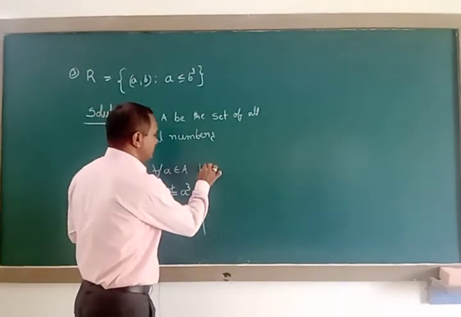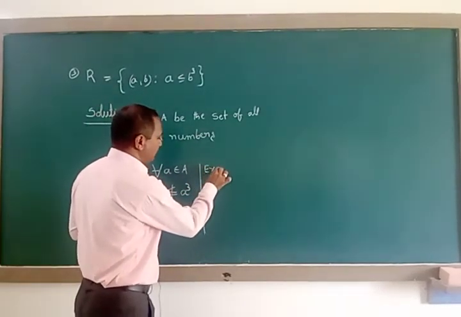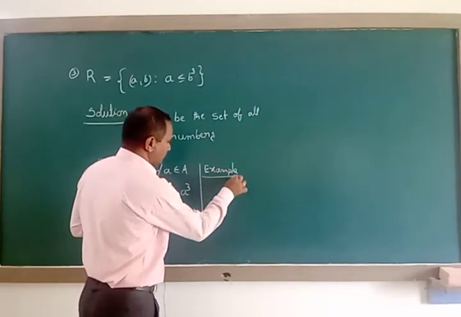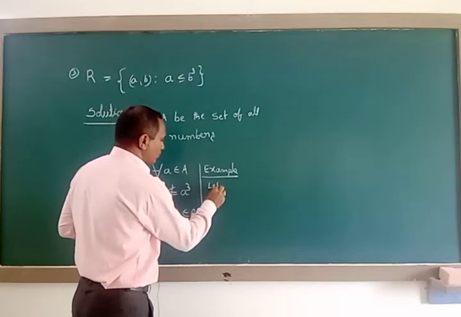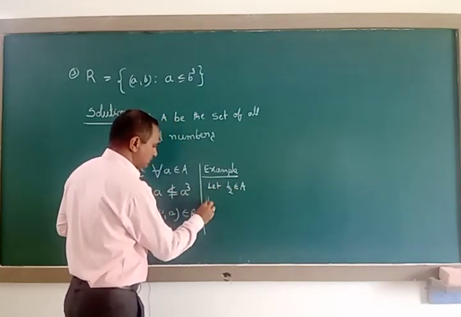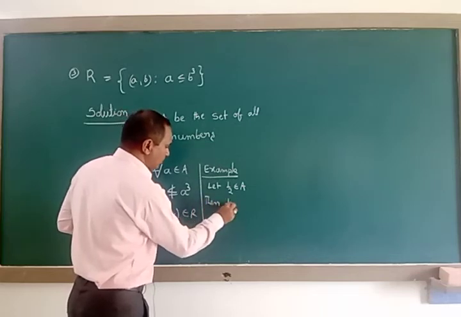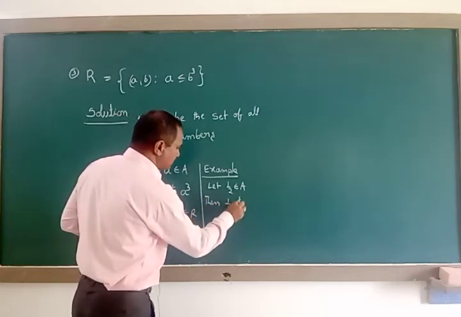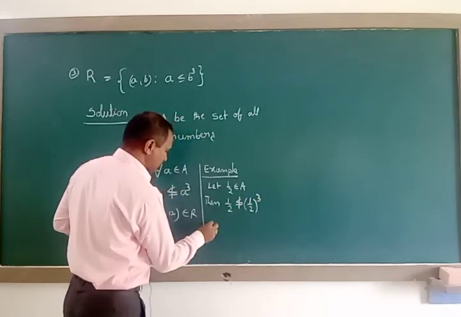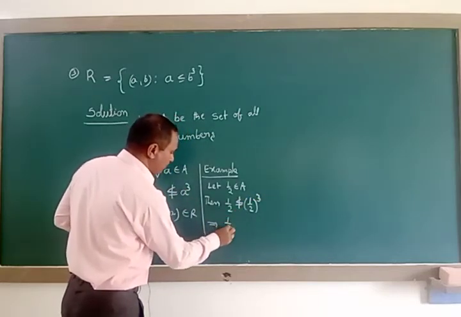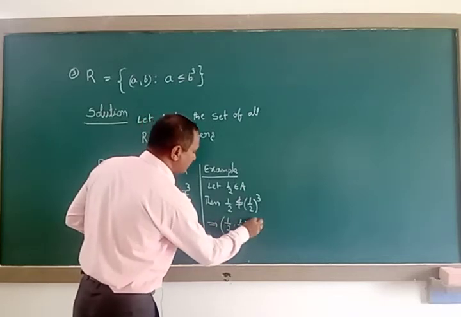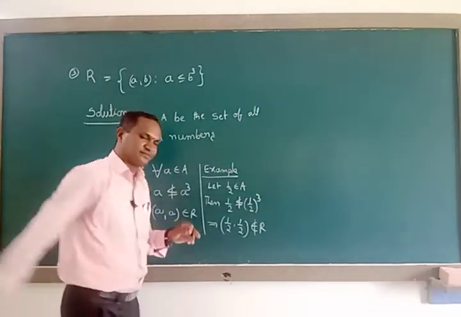Example for reflexive is here. Let 1 by 2 belong to capital A, then 1 by 2 is not less than or equal to 1 by 2 whole cube. That implies 1 by 2 comma 1 by 2 does not belong to capital R.